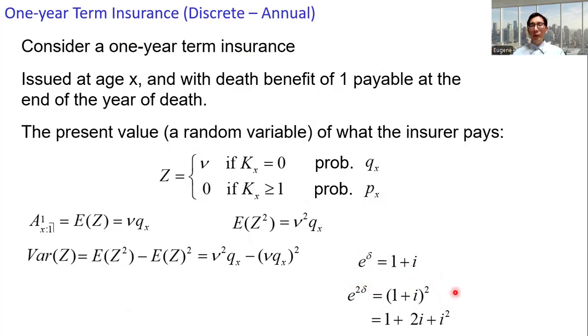The corresponding effective rate of interest at double force of interest is 2i plus i squared, and we have another notation for that. Okay, delta and i are equivalent. Double the force of interest becomes 2 delta. The corresponding effective rate of interest is 2i plus i squared. We denote it with a 2 as a pre-superscript i.